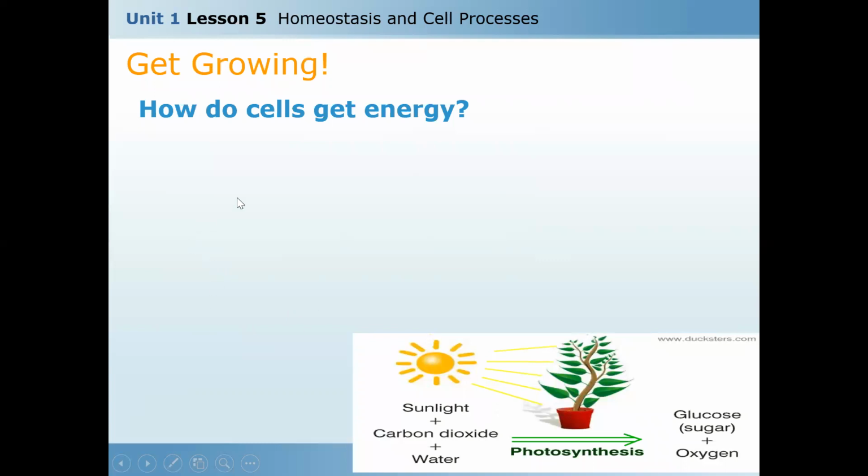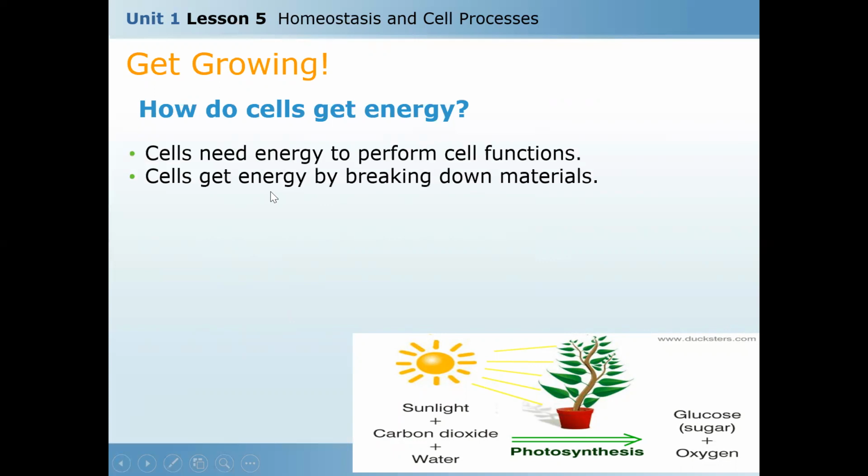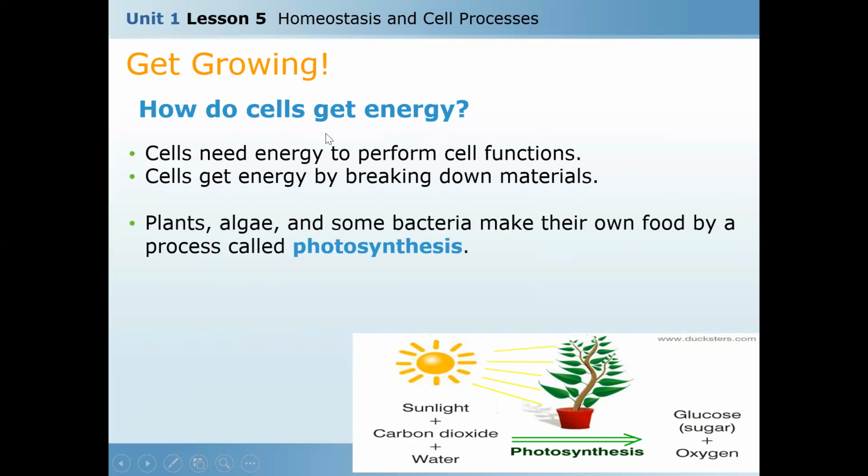Okay, so how do cells get energy? As you know, for the process of photosynthesis, they do the photosynthesis. Cells need energy to perform cell function. Cells get energy by breaking down materials. This is usual in any cell, but plants, algae, and some bacteria make their own food by a process called photosynthesis.